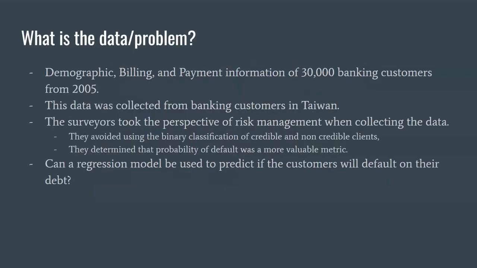So what's the actual problem here? We gathered data regarding demographic, billing and payment information for 300 different banking customers in 2005. This data was collected in Taiwan. And we're essentially measuring the likelihood that a person would default on debt, and more importantly, what regression model can be used to best measure that.